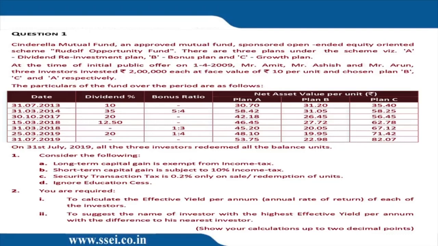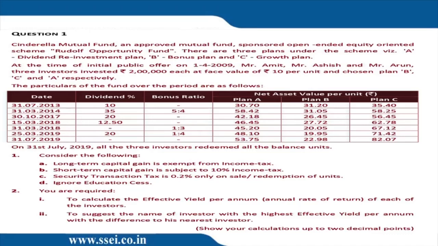So there was an IPO on 1st April 2009. Mr. Amit, Ashish and Arun, 3 investors, invested 2 lakh each at a face value 10 per unit. That means 2 lakh by 10, 20,000 units. And they chose Plan B, C and A respectively. Obviously, you need to be careful. They've not written A, B and C. So Amit went for Plan B, Ashish went for Plan C, Arun went for Plan A. Don't make a silly mistake, please.